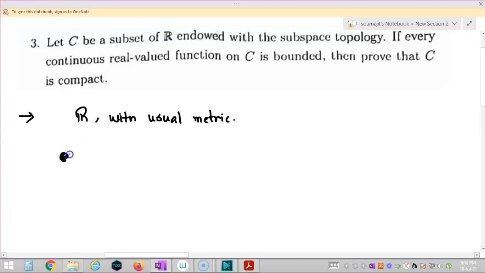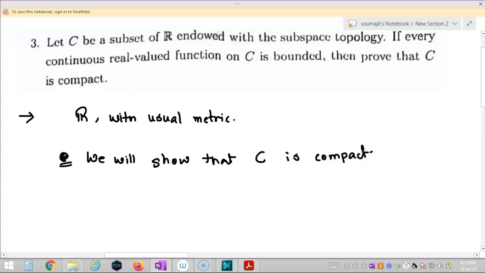So we know that in a metric space a set is compact if and only if every sequence has a convergent subsequence. We need to show C is compact.